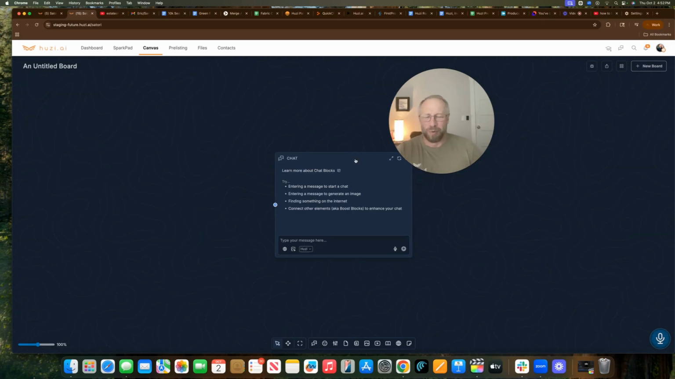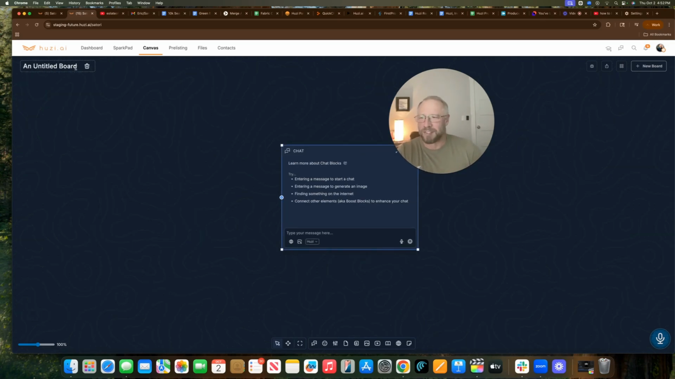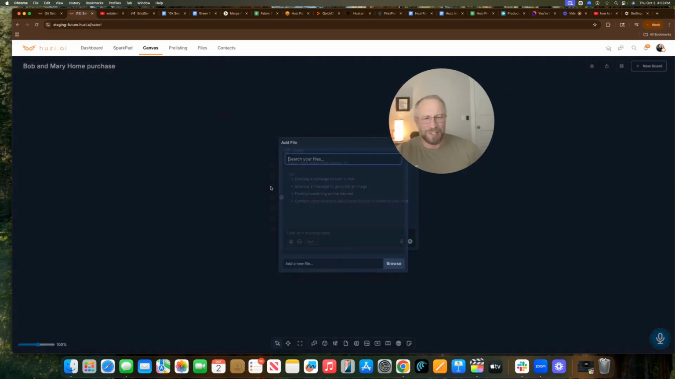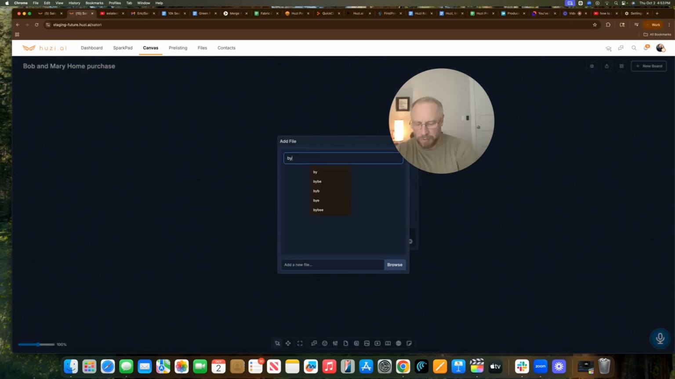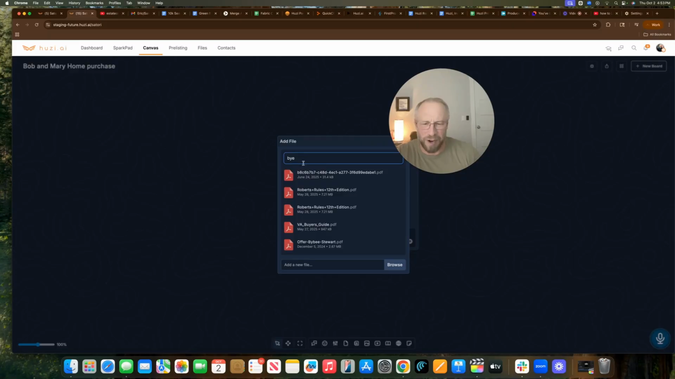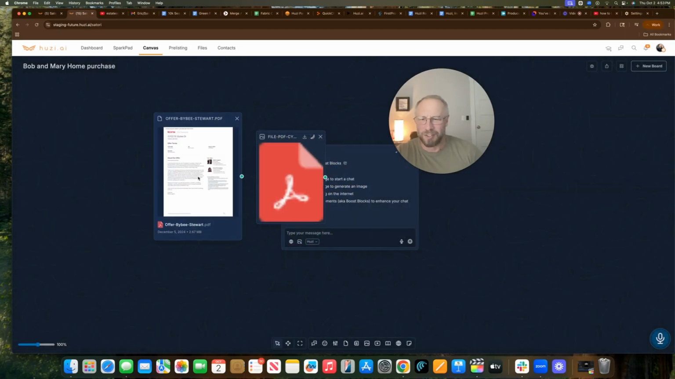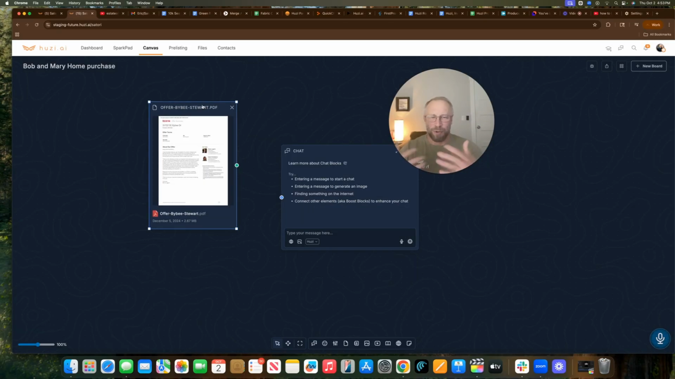So if you want to build one of these boards, it takes no time at all. Let's say that we're going to build this for Bob and Mary. Now, we're going to give the AI the documentation that you need. So we're going to look up the documentation that you've loaded into your file. So we're going to look up this transaction that I was just using here. You just drag it onto the canvas and we are good to go, just like this. So here is now the offer. In order to upload this offer, you can drag it from your desktop or upload it right from the system.